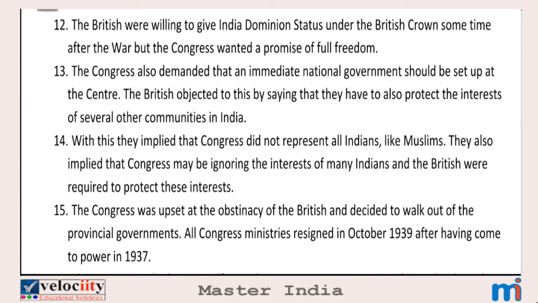A country which has dominion status is semi-independent. Semi means half. So half of the rights are given to the people, and main positions are headed by the country's people. But all these leaders are under the control of the Britishers. So that's why Indian leaders did not want dominion status. They wanted a promise of full freedom.